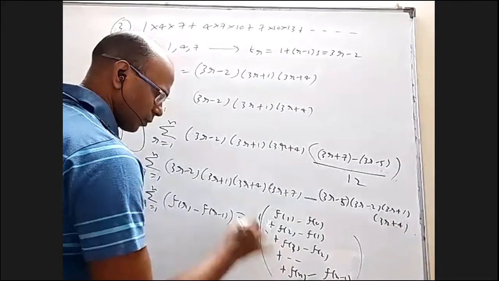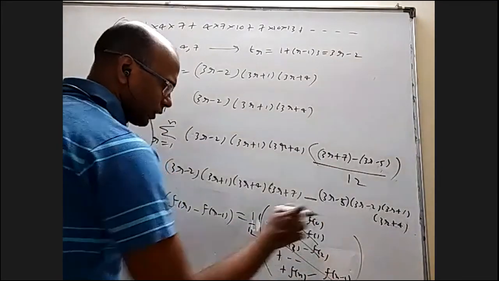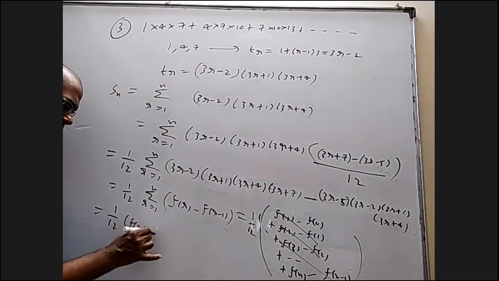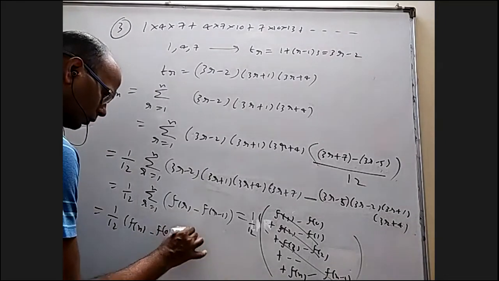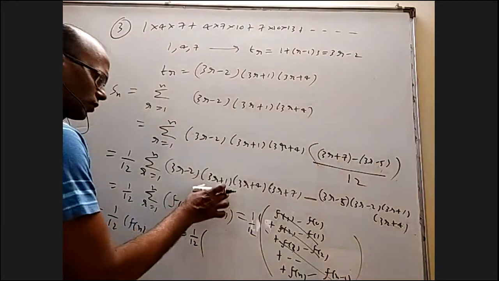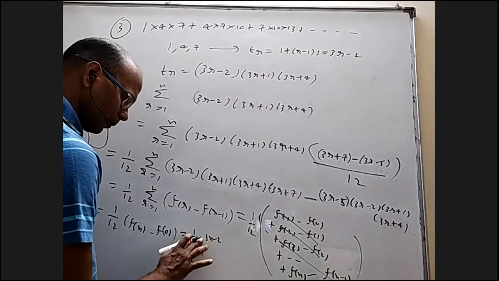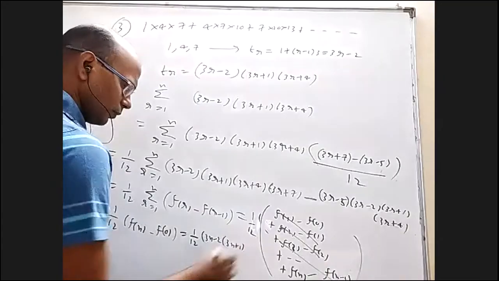Of course, with the 1 by 12. So all will cancel except f of n and f of 0. So you got 1 by 12 into f of n minus f of 0. F of n means, this is f of r, so (3n minus 2) into (3n plus 1).